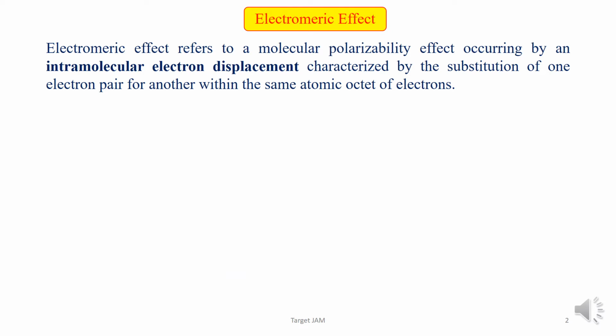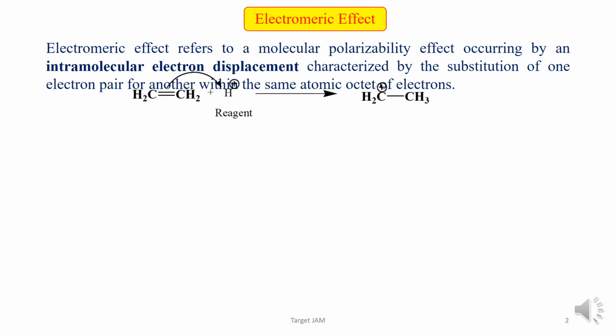Electromeric effect refers to a molecular polarizability effect occurring by an intramolecular electron displacement. Remember this term, intramolecular electron displacement, characterized by the substitution of one electron pair for another within the same atomic octet of the electrons.